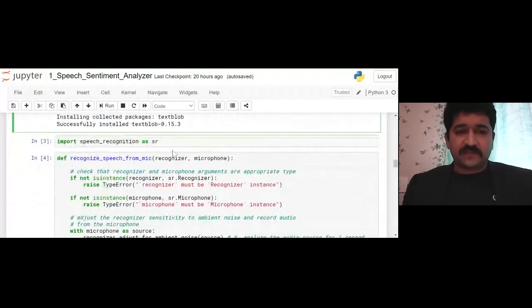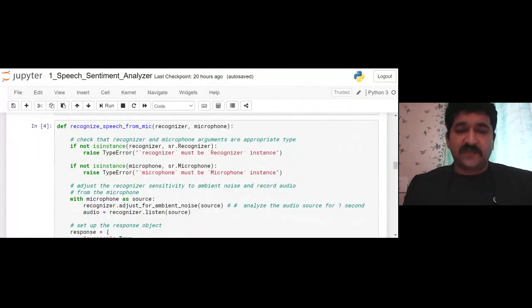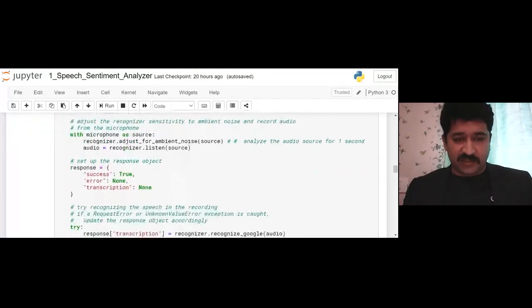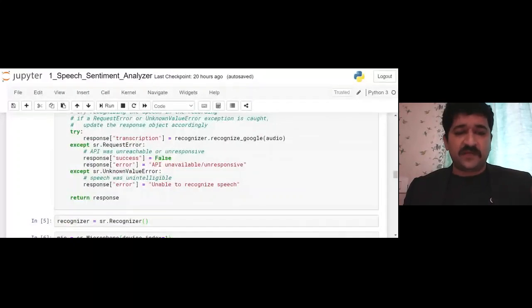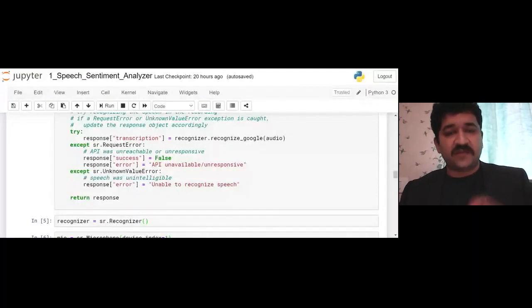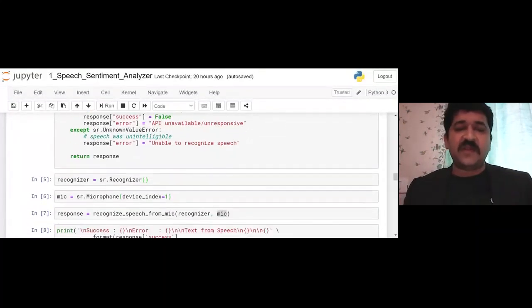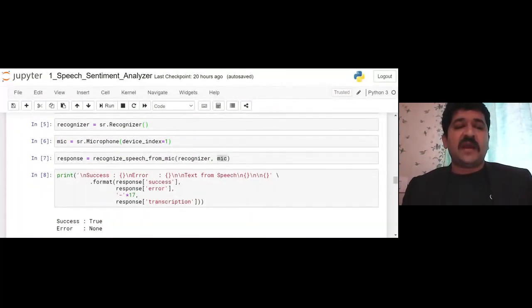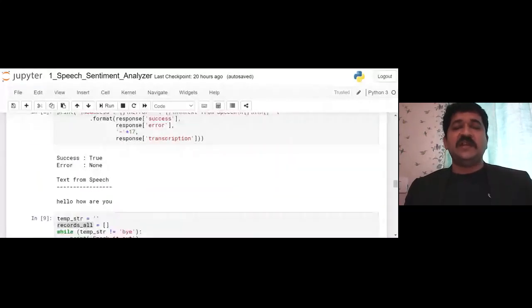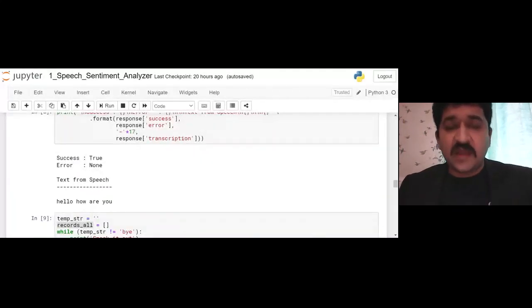Then we import speech recognition as sr. We have the function which we have defined, which actually reads what you talk about and converts it into text. The whole procedure I have explained. You will have this video available on the YouTube channel, which I already mentioned, Anup Kelkar's Python Academy. So you can subscribe there, and all these videos will be available. Then it will recognize the speech with the given device, for me a simple microphone, and then I have printed it. It was just testing: yes, I said hello, how are you, and it got printed.